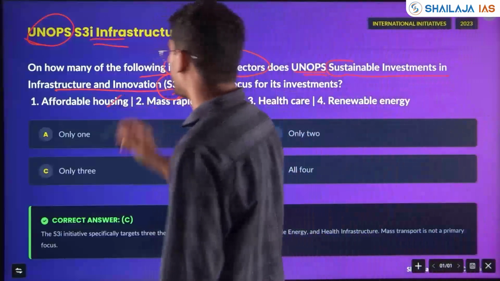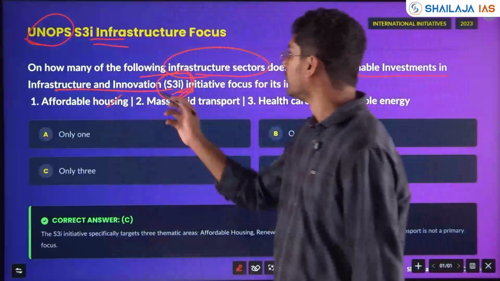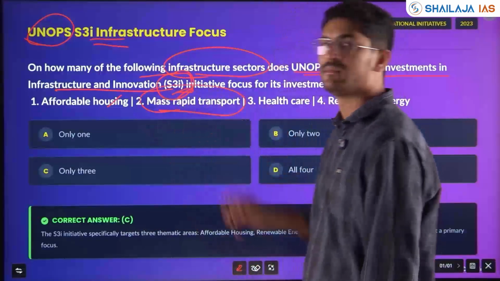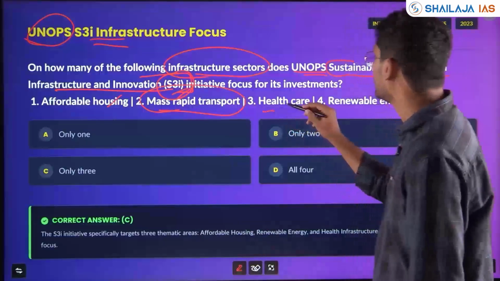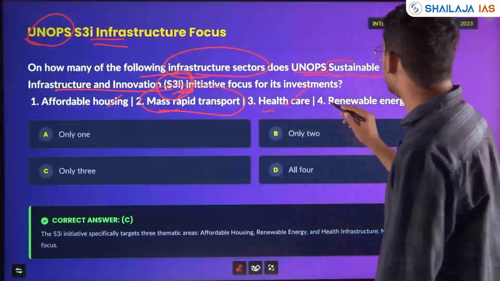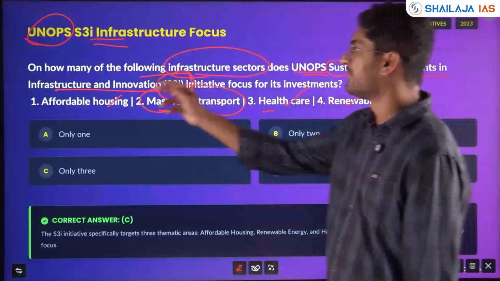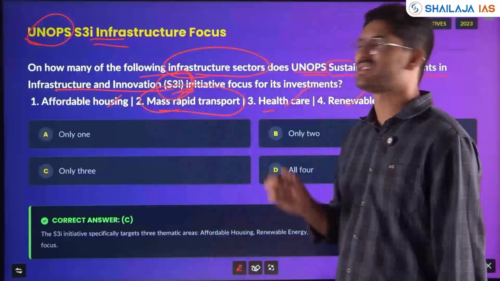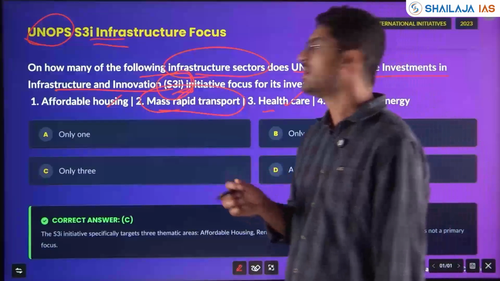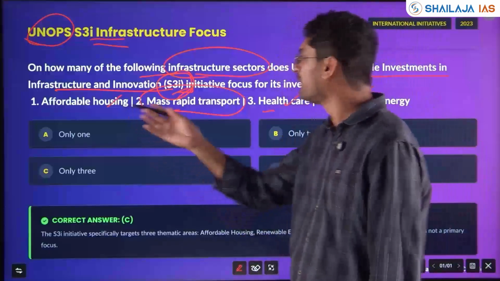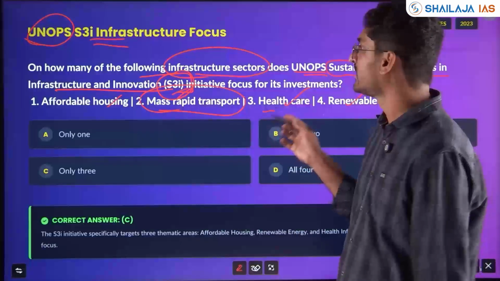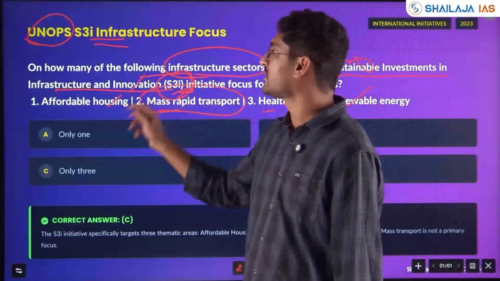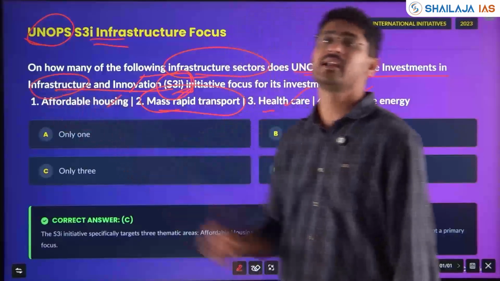Affordable housing, infrastructure, innovation and sustainable. Yes. Mass rapid transport, does it do? Healthcare, yes. Renewable energy, yes. Sustainable infrastructure and innovation. However, mass rapid transport, it's a bit tricky question. If you know, you'll be able to answer, or normally we'll go with all the 4. However, if you see, it should be sustainable investment, include innovation, and it should be having infrastructure.